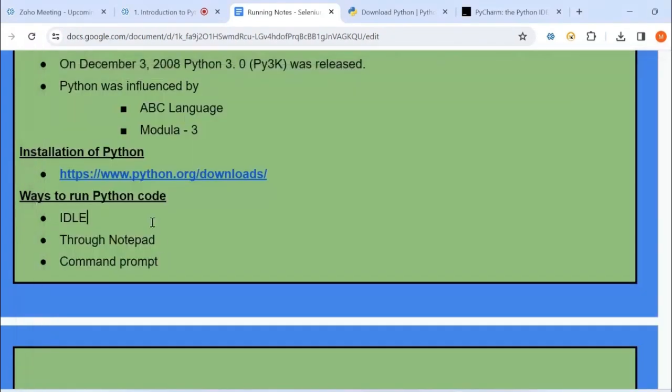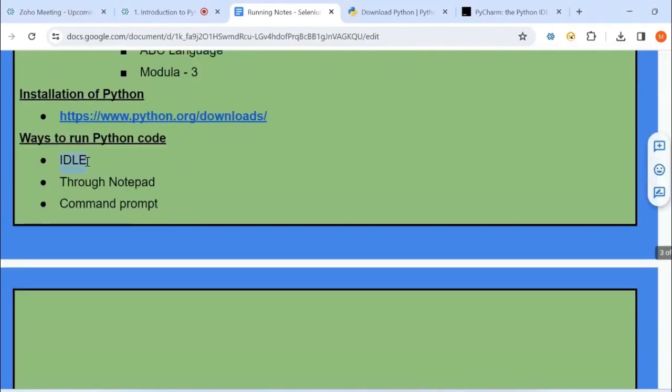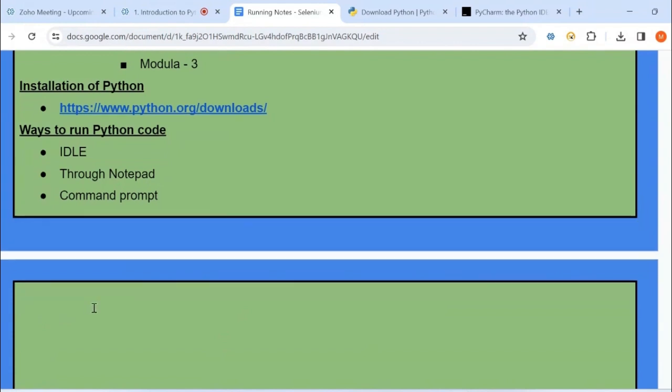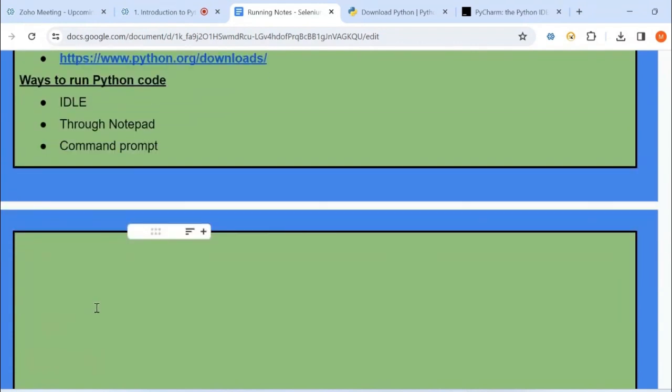So there are ways to run Python code, through notepad and through command prompt. In notepad you specified two things; in a similar way, you can specify multiple statements in the notepad and execute the same. But with these ways, you will not develop an application. Instead, you will use an integrated development environment, IDE. One of the most popular IDEs is PyCharm. Integrated development environment, not IDLE, IDE.